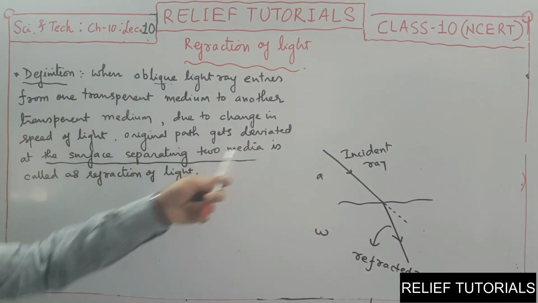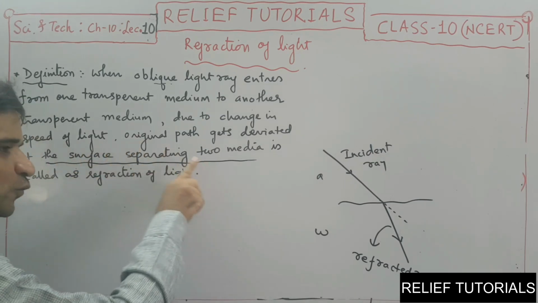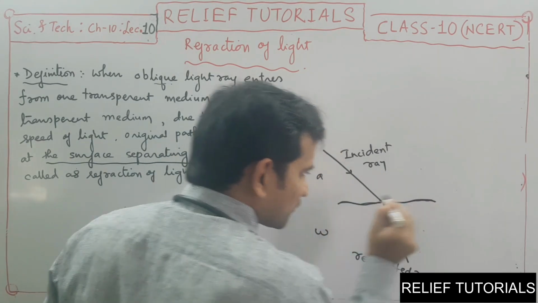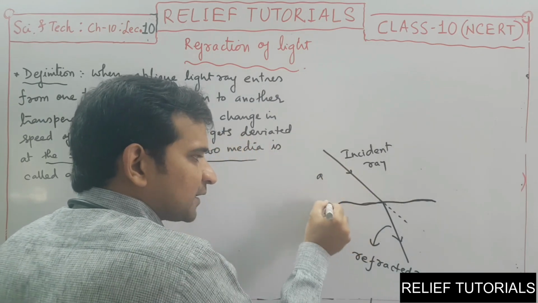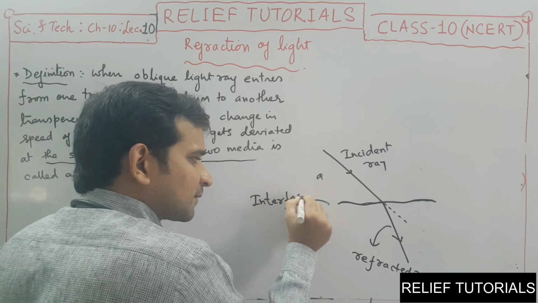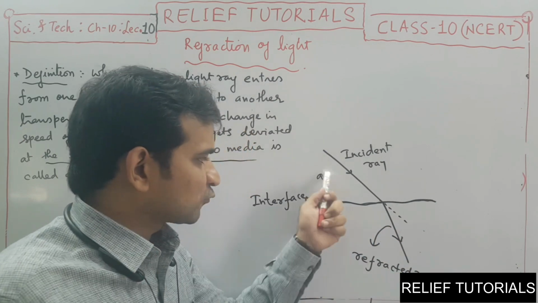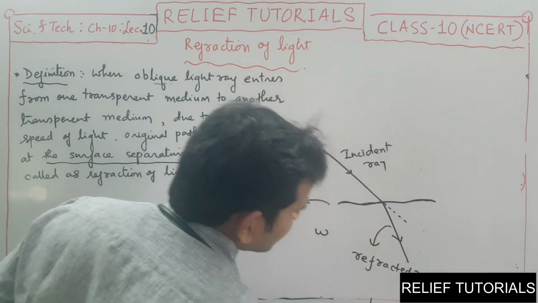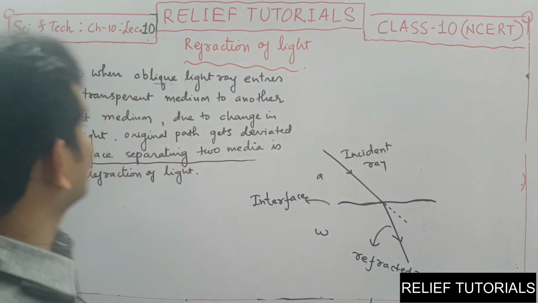The border between two media is also called the interface. So from the interface only the path will be changed. This phenomenon is called refraction of light.